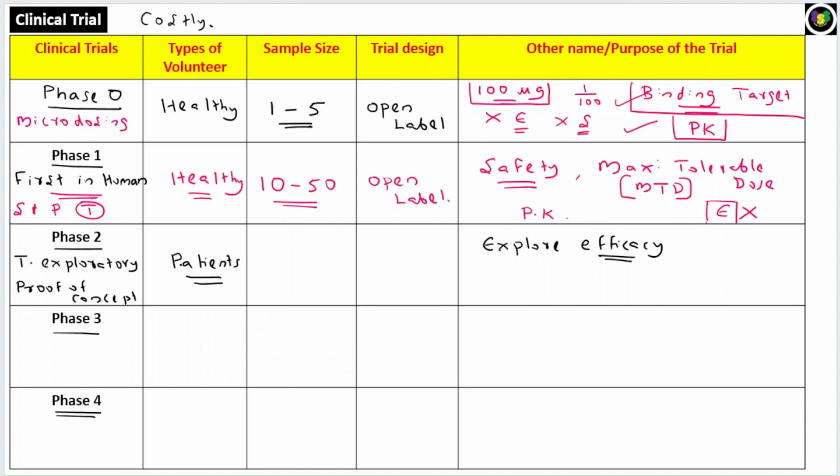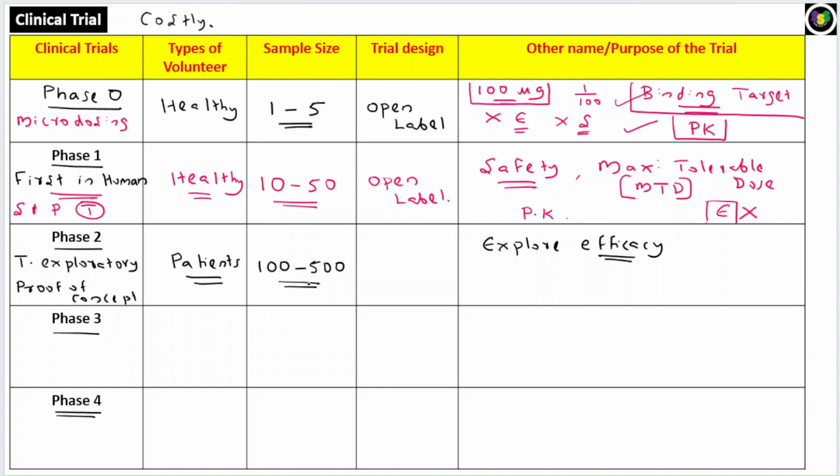Now, what is the number of patients you need to take for the study? As I told you, just multiply by 10. Earlier it was 10 to 50 in phase 1, so just multiply by 10. So the sample size is 100 to 500. This is an approximate value. It can vary, plus or minus 50, or plus or minus 100. Hundreds of patients are taken in the phase 2 clinical trial.